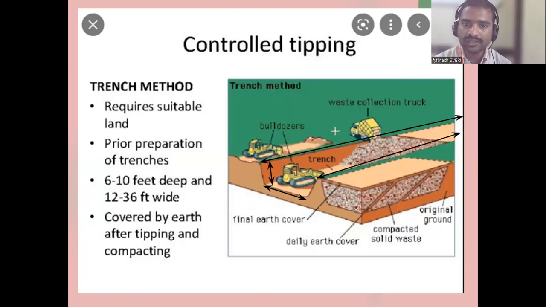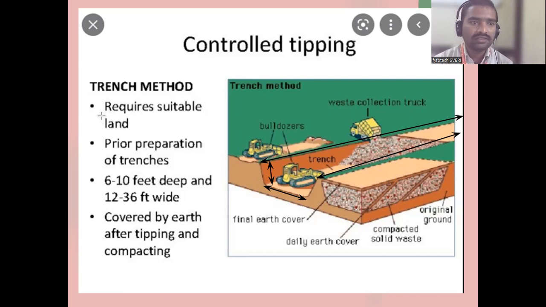So what they are doing is, the waste collection truck comes, this is a waste collector, and they dump the waste. Finally, they place soil. Whatever soil was opened with the bulldozer, they fill up again with that soil. This is called the trench method.